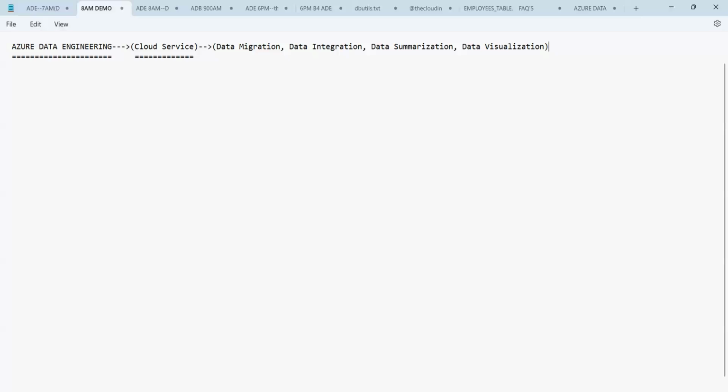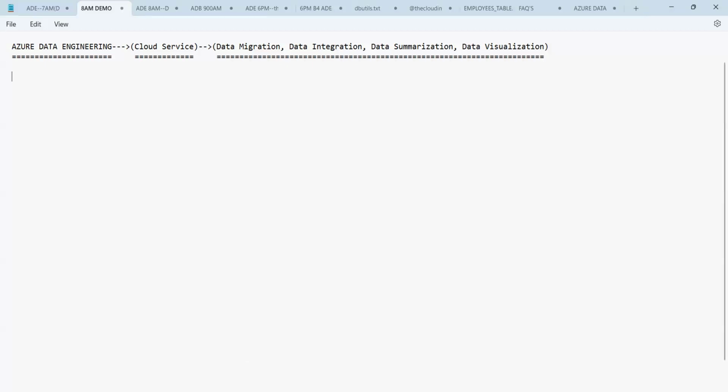These are all the tasks we can do by using Azure Data Engineering. It's a complete end-to-end cloud service where we can perform the following jobs: data migration, data integration, data summarization, and data visualization.